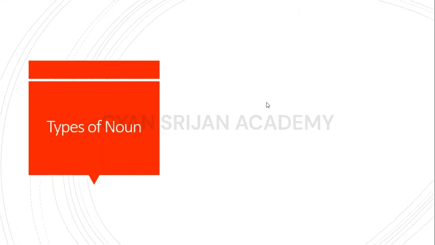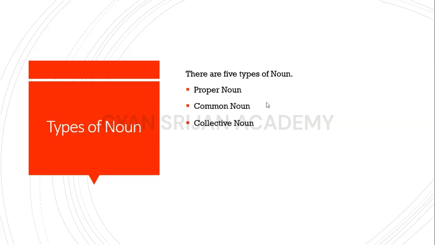So now let's come to the types of noun. There are basically five types of noun. Our first is proper noun, next is common noun, then collective noun, then abstract noun, and then material noun. So let's come to proper noun.